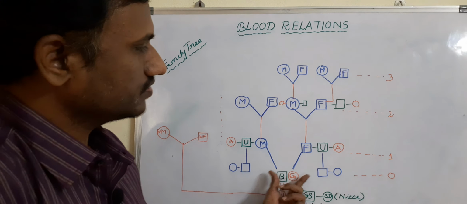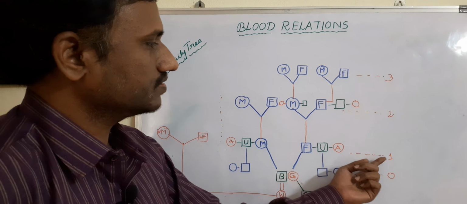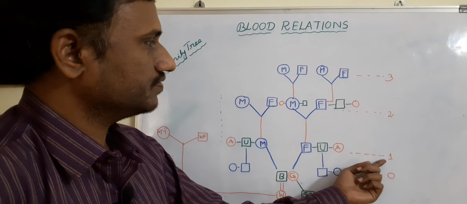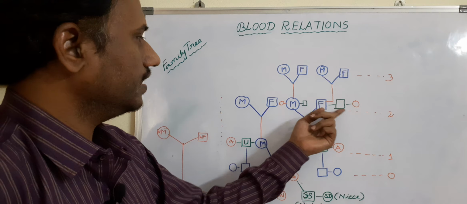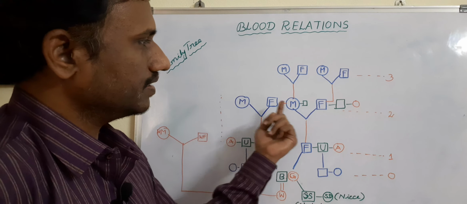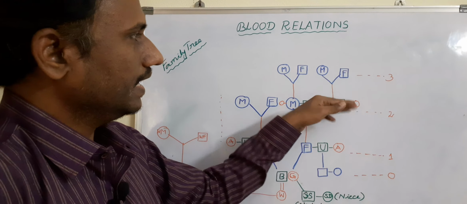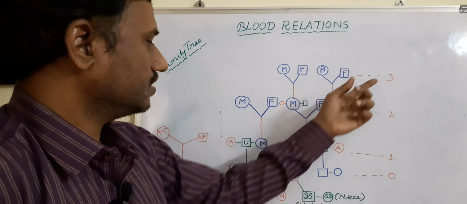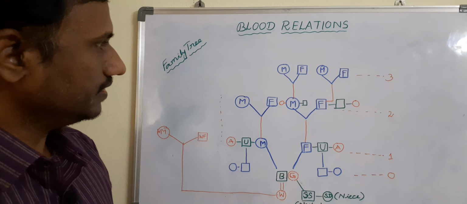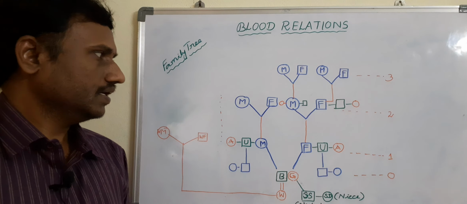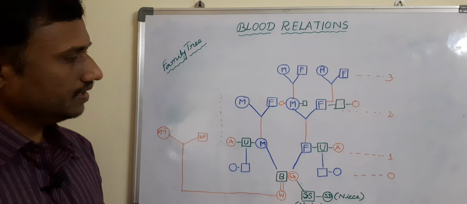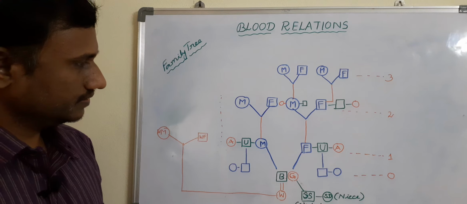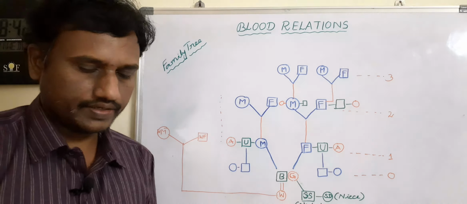Okay, children belong to zero generation. Their parents, father, mother, uncle, aunt belong to first generation. Grandparents, grandfather, grandmother, grand uncle, grand aunt, maybe maternal or paternal, belong to second generation. Great grandparents belong to third generation. I think it is clear. Okay, try to listen to this again and again till you get clarity. Thank you. Have a nice day.